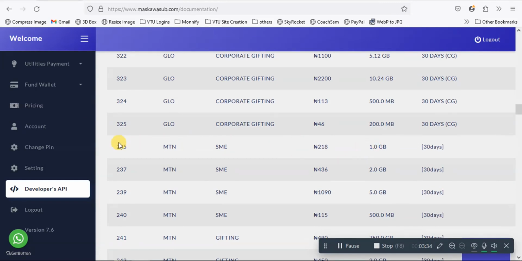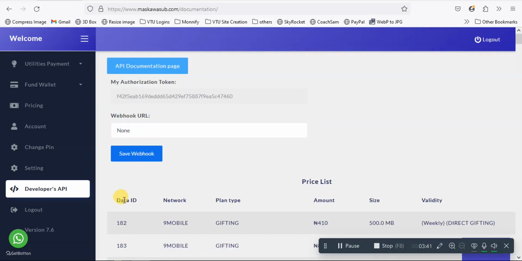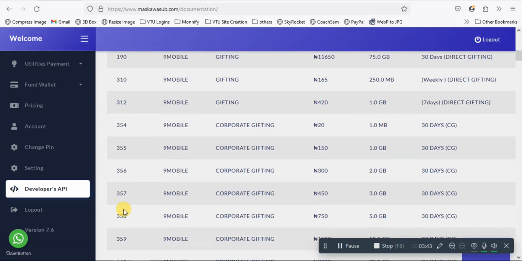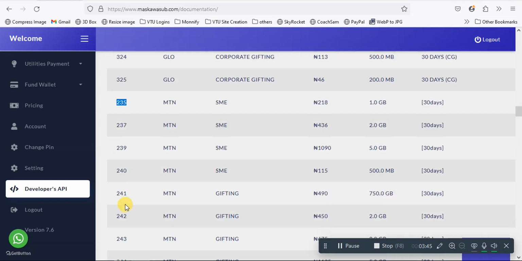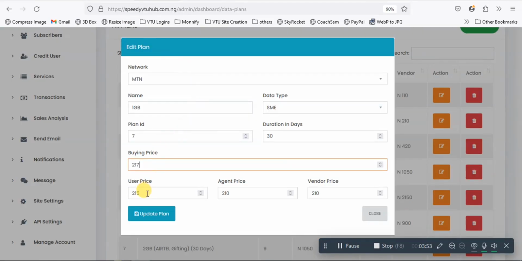This is 1 gig, right? This is the column for 1 gig. This is the plan ID column. Can you see? What do you see here? Data ID. This is the plan ID, 235. You're going to come here and put 235 as plan ID.